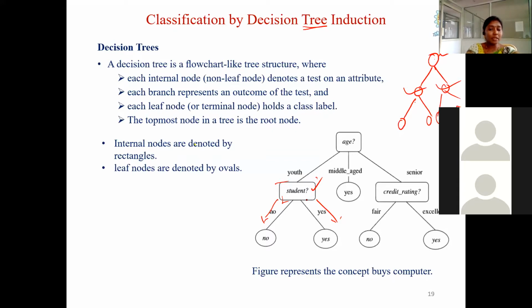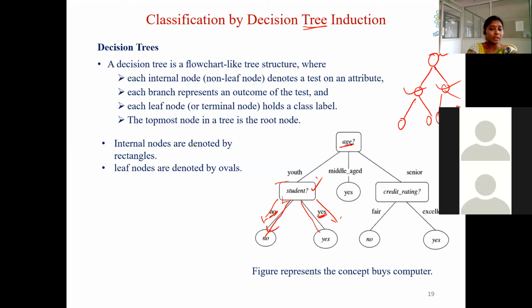So each branch represents the outcome of the test. Say here is the branch, here is the branch. So it represents the outcome of the test. If at all he is a student, yes is the outcome. If at all he is not a student, then no is the outcome. So the outcome of the test should be represented on the branch.